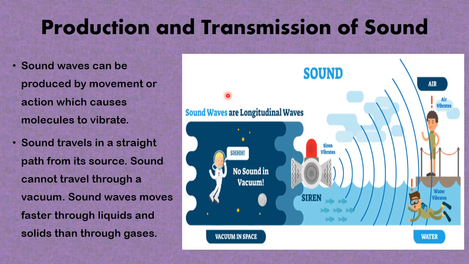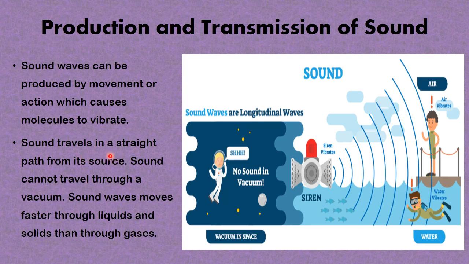Now, moving along, we'll be looking at the production and transmission of sound. Sound waves can be produced by movement or action which causes molecules to vibrate. So if you hit, for instance, a table, or a metal, or anything, it will produce what? Vibrations. It will produce vibration. So this vibration is what is transmitted across the various medium, whether solid, liquid or gas.